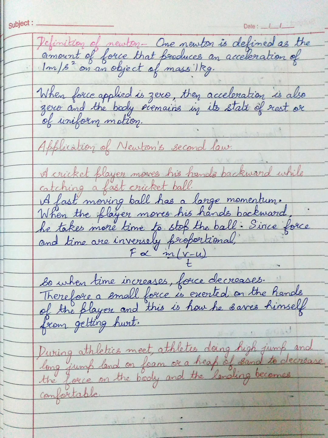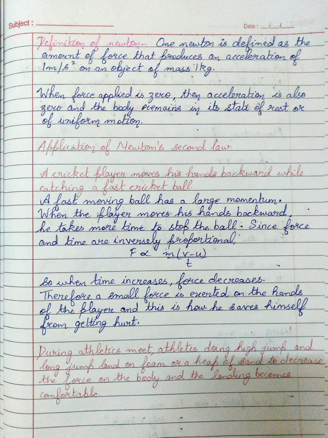What is 1 Newton? 1 Newton is defined as the amount of force that produces an acceleration of 1 meter per second square on an object of mass 1 kg. When force applied is 0, then acceleration is also 0 and the body remains in its state of rest or of uniform motion. Applications of Newton's second law.